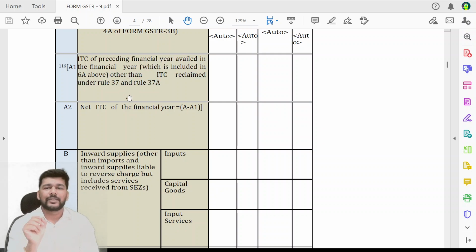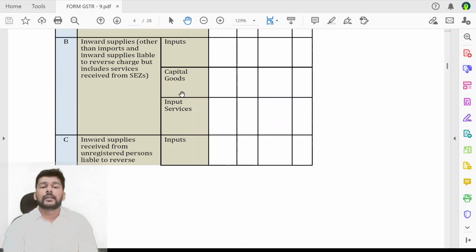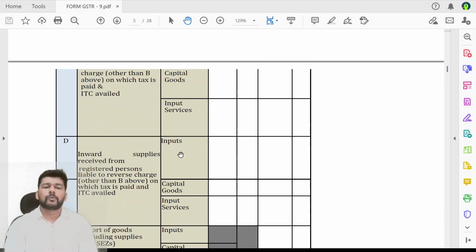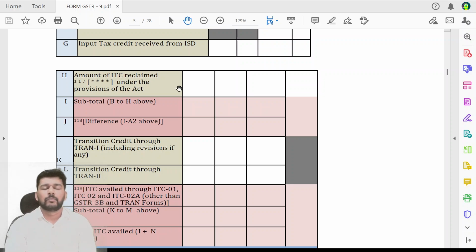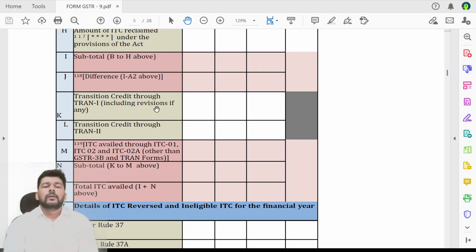Now rule 37 specifically is when the payment is not made to the vendor within 180 days, but you have subsequently paid that amount and claimed the credit, that is one thing. 37A is अगर सामने वाला आपका जो सप्लायर है वो GSTR 3B का डिफॉल्टर रह चुका है, इसलिए आपने क्रेडिट रिवर्स किया हुआ था, अगर वो अमाउंट रिक्लेम किया है and वो आपके otherwise 6B में जाके बैठा था, तो उसको आपको सेपरेटली बाइफरकेट करके दिखाना है, reclaimed credit under the provisions of the Act.